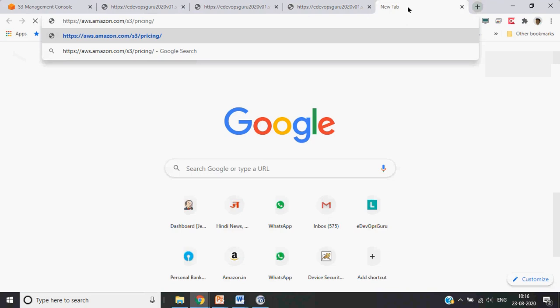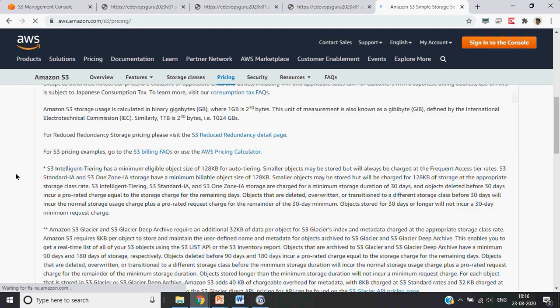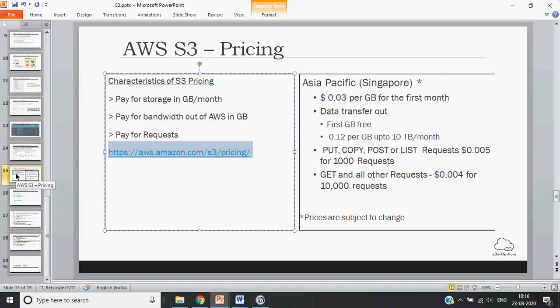One more important thing is, AWS also charges based upon the region. Okay, so for example, if you have a US region, in that case prices may be different. But if, for example, we see the Singapore example, here they have $0.03, which is 3 cents per GB for the first month.